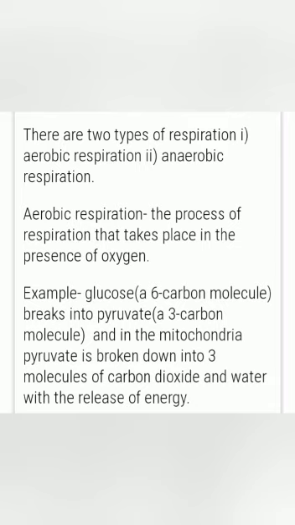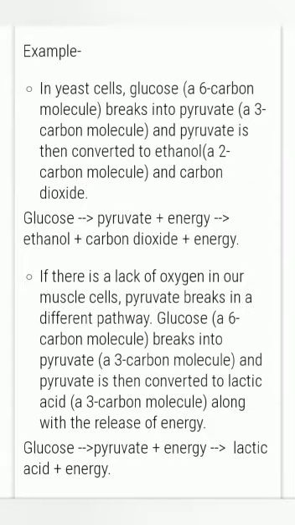So the first step, which is common in all types of respiration, is the formation of the pyruvate. Pyruvate is a 3-carbon molecule and it is formed from the glucose molecule. And you know that glucose is a 6-carbon molecule, C6H12O6. So in mitochondria, pyruvate is broken down into 3 molecules of carbon dioxide and water with the release of energy.